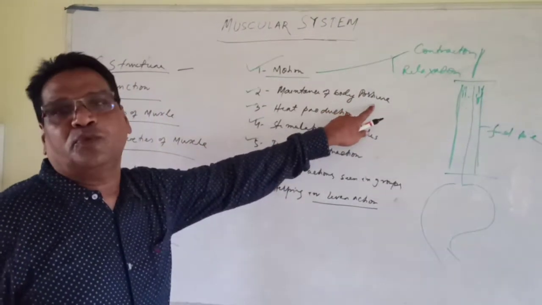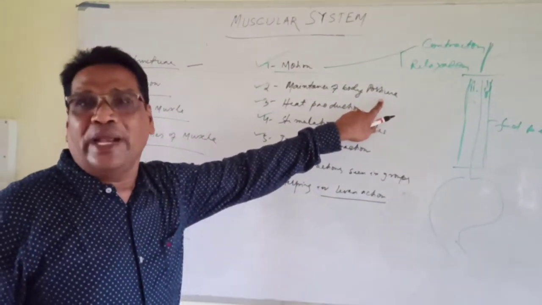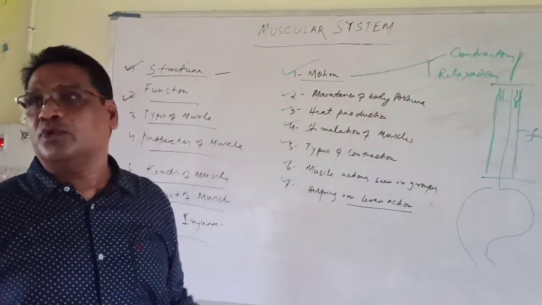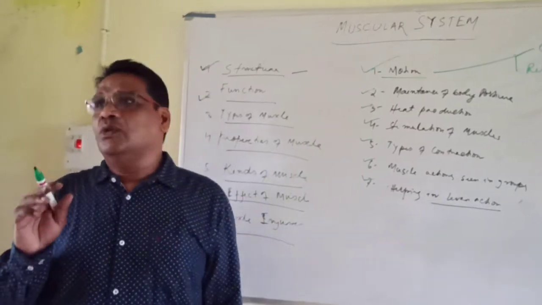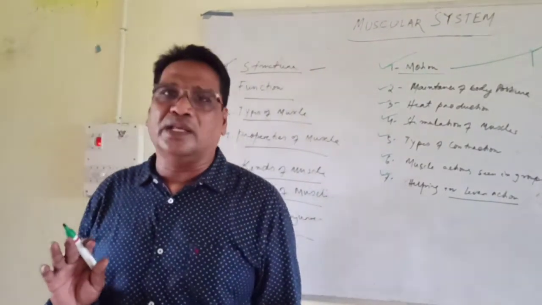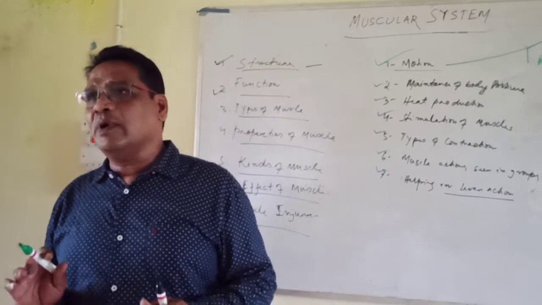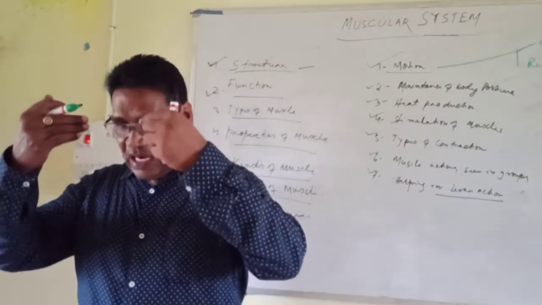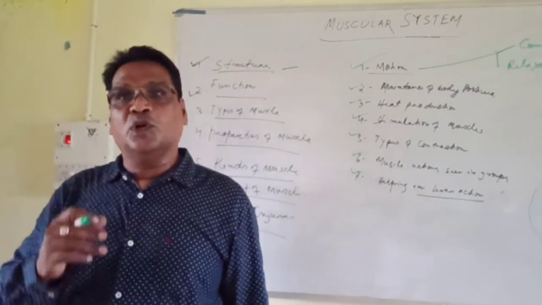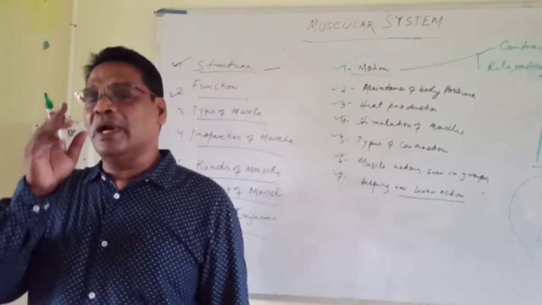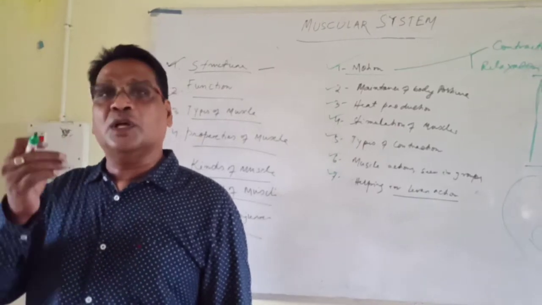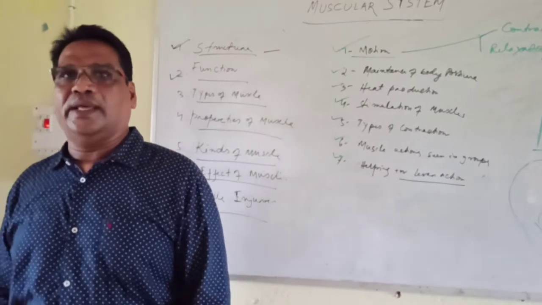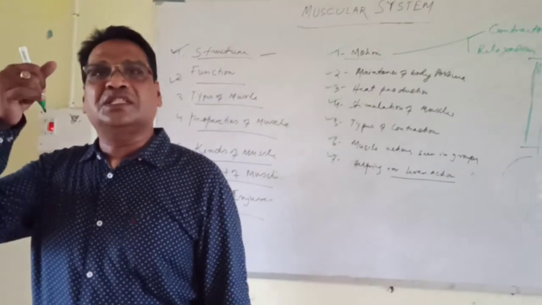Then maintenance of body posture. You have to maintain it. Posture means the position of the body when you are moving, standing or sitting. At the time of sitting, standing and running, your central line should fall from top to bottom in the middle line. You feel that an imaginary line is falling from top to bottom, between the two legs, so you feel that your body is totally in a straight line.